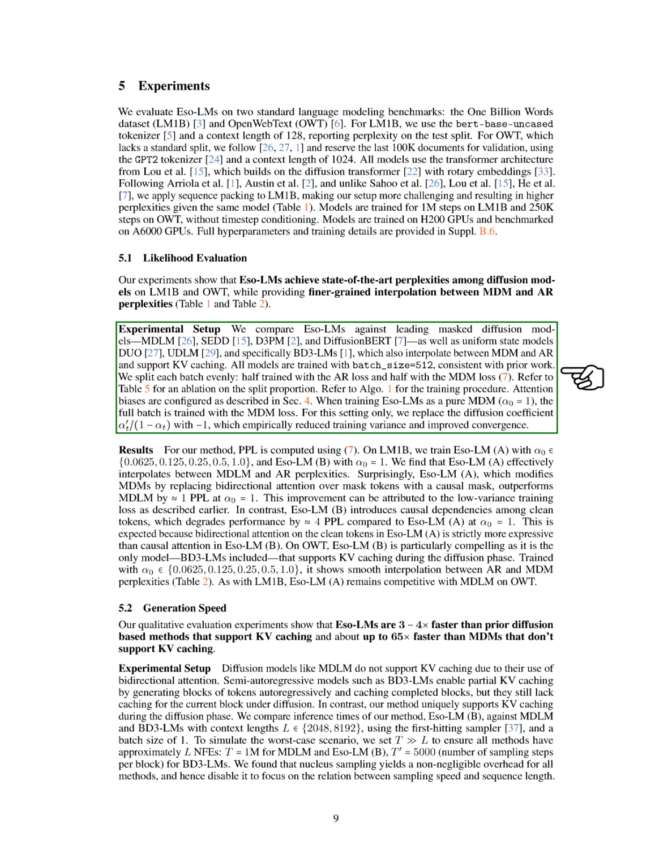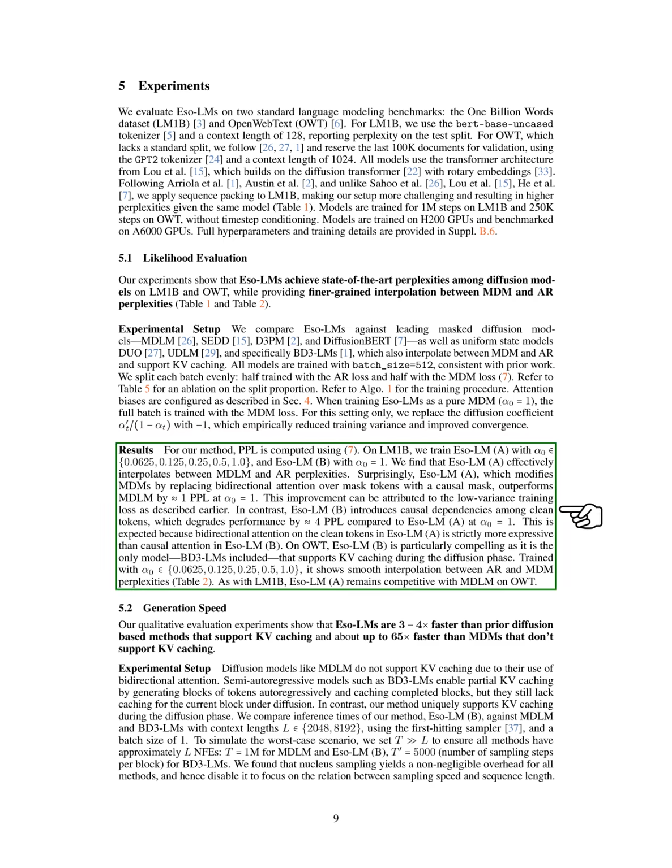Our findings show that on the 1 billion words dataset, Eso-LM-A effectively interpolates between the two types of perplexities. Notably, it outperforms the masked diffusion model by about 1 perplexity point when using a specific setting. This improvement is linked to the low variance training loss we discussed earlier. In contrast, Eso-LM-B introduces causal dependencies among clean tokens, which negatively impacts performance compared to Eso-LM-A.